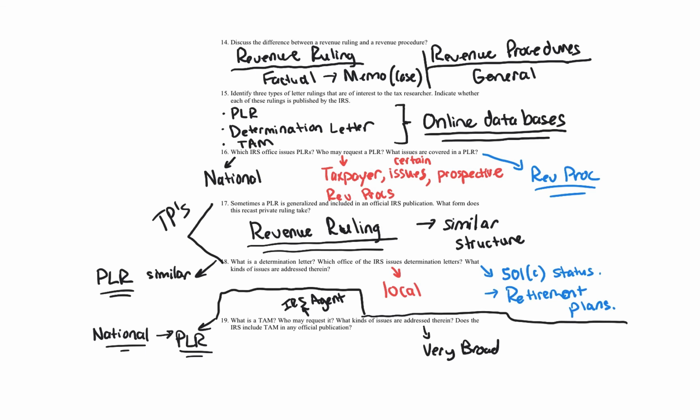Does the IRS include TAMs in any official publication? The technical advice memorandum is not included in any official publication, but they are open for public inspection through the Freedom of Information Act, and they're available from commercial sites. So you're getting down in your toolbox to these smaller tools, but still very important tools. Think of small wrenches or an Allen wrench set. Sometimes those tools are very crucial in terms of fixing your problem or dealing with your issue. The commercial site really has everything, and it makes tax research so much more efficient and effective. All right, so that's what a TAM is.